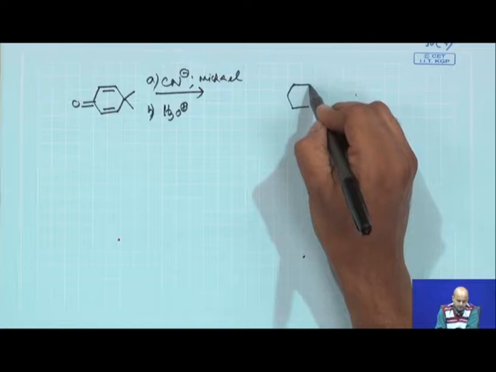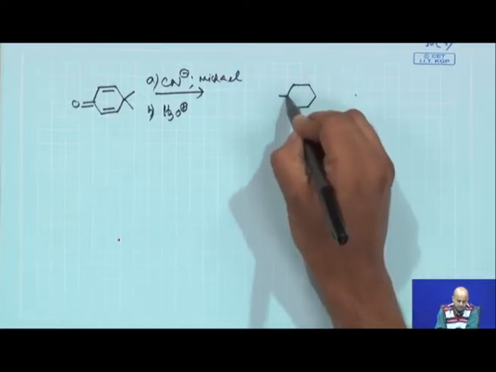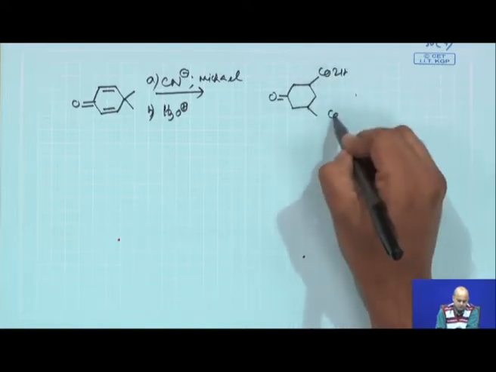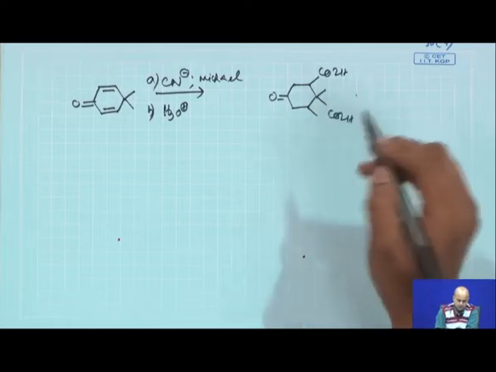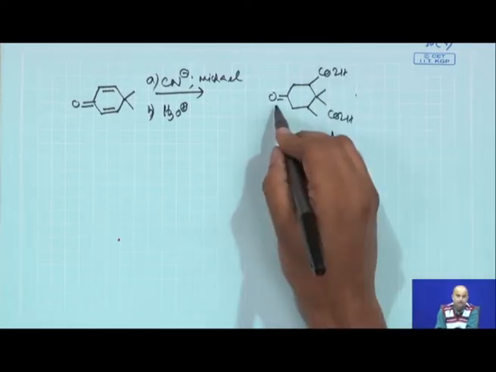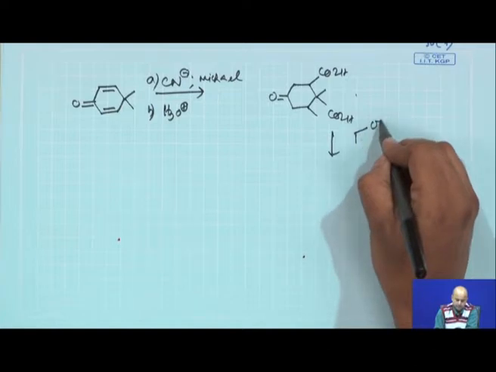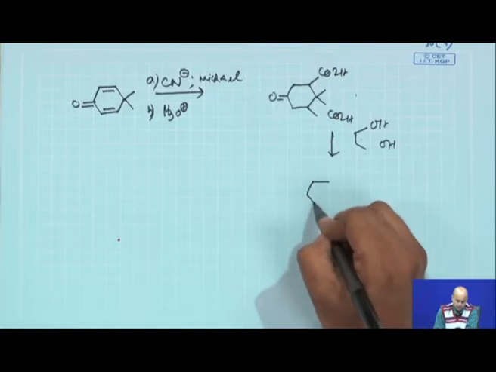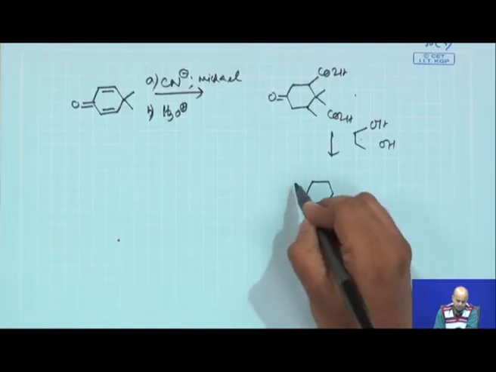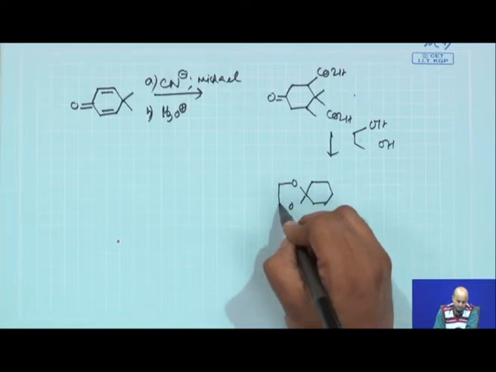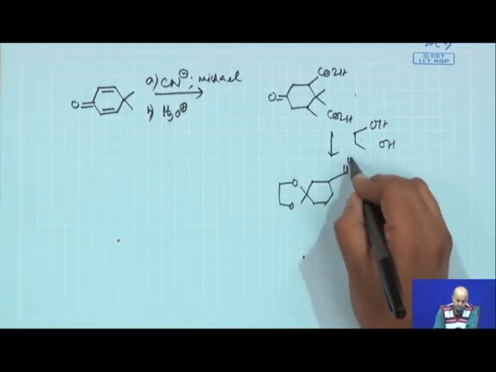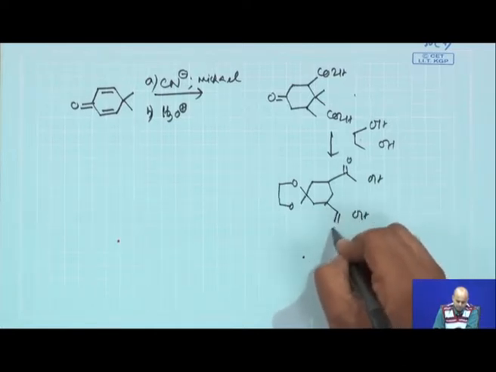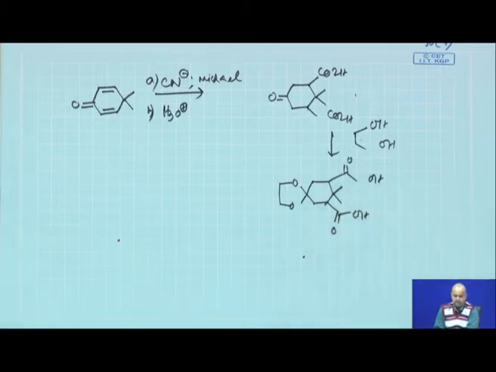So, after this, you basically get this CO2H, these things. You now protect this carbonyl compound with ethylene glycol. Okay. So, this will give you this ethylene glycol as it is. Your carboxylic acid is here, carboxylic acid is here, sorry, C double bond OH, and you have this dimethyl.